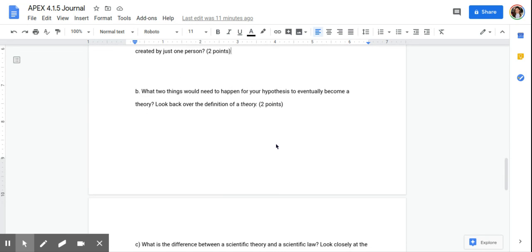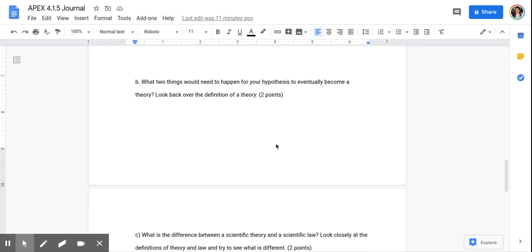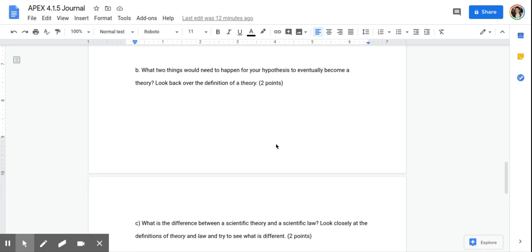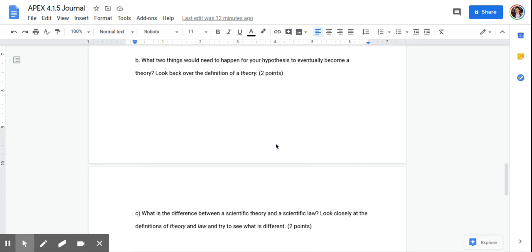What two things would need to happen for your hypothesis to eventually become a theory? So looking back, you have to think about it must be developed using the scientific process. And it has to be verified by a lot of scientists. So that's when I say that it's reputable, reliable. It's something that other scientists could do and get the same results after going through the same methods and everything like that, receiving the same data, same results.